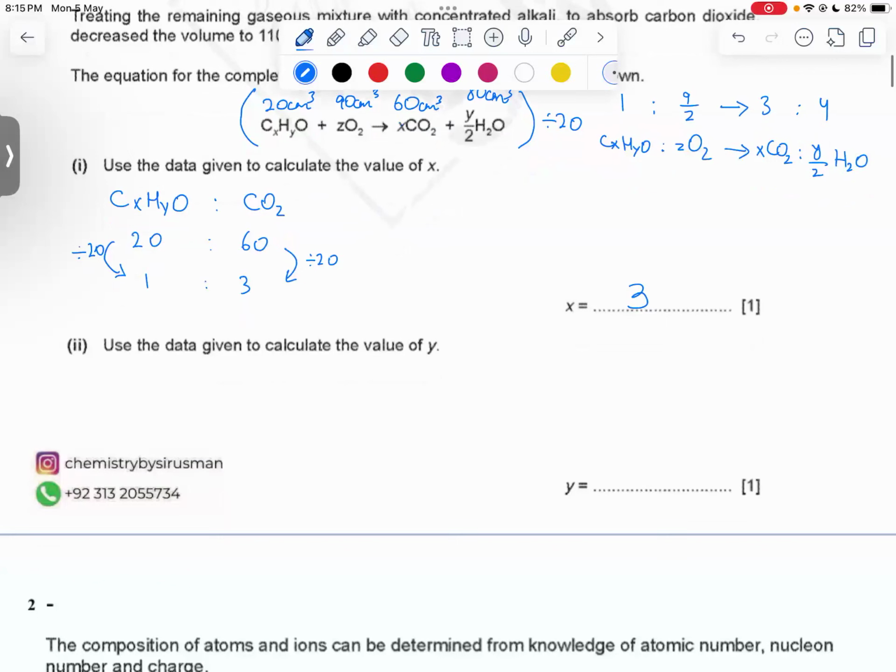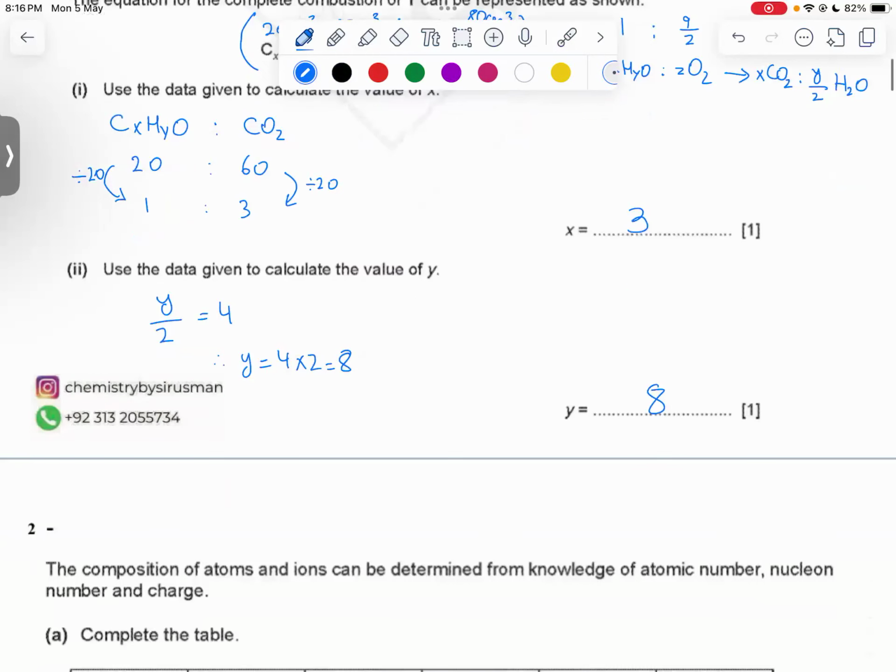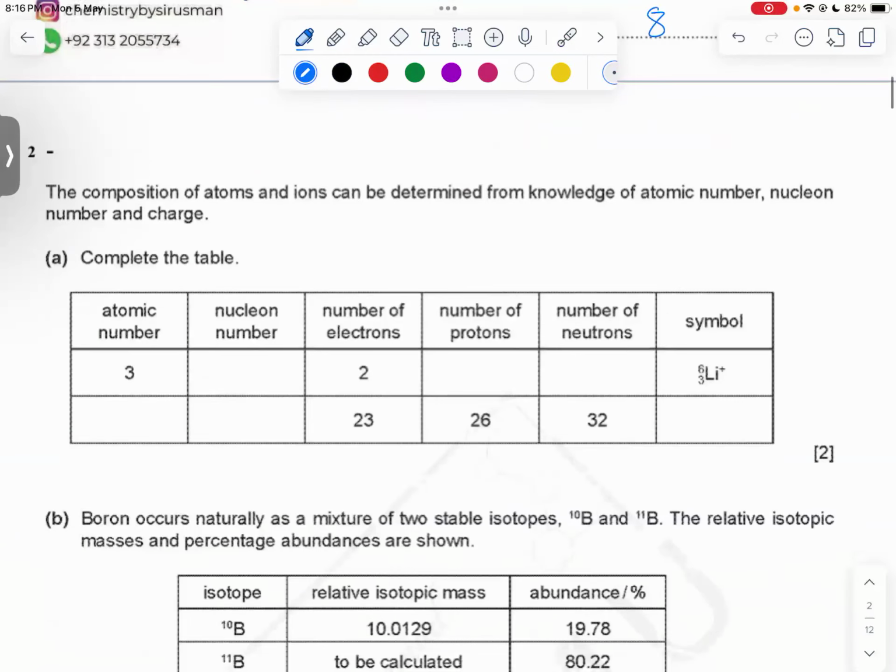All right. Now we found out that X is 3. We've also found out that Y upon 2 is equal to 4 because of this equation. So we say Y upon 2 is equal to 4. Therefore, Y is equal to 4 times 2 equals 8. So the value of Y over here should be 8. All right. On to the next question then.